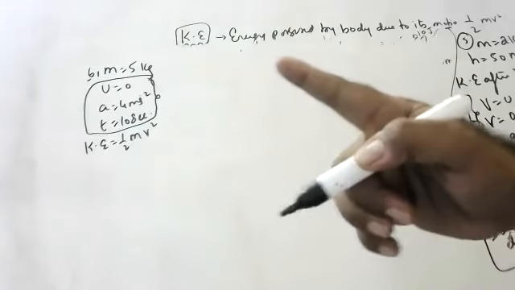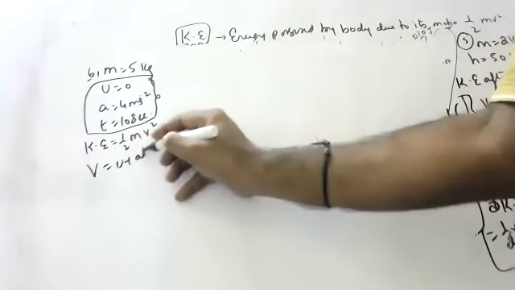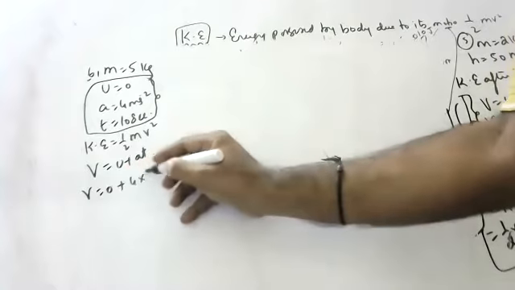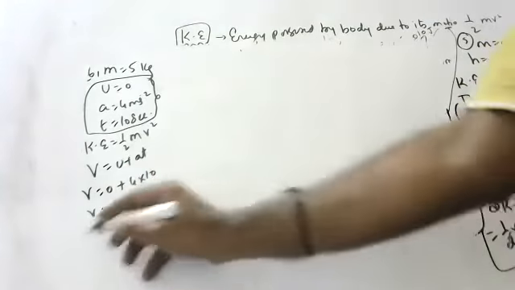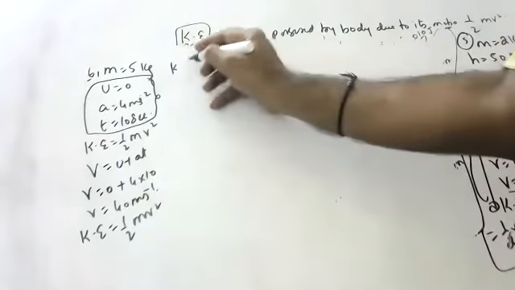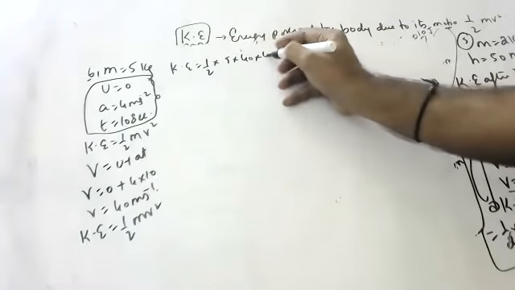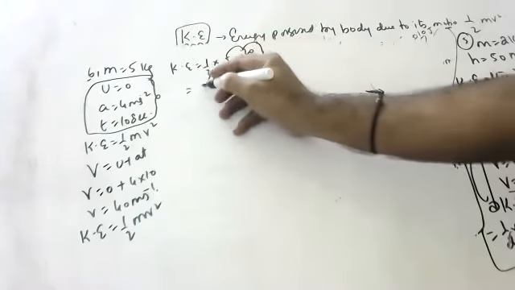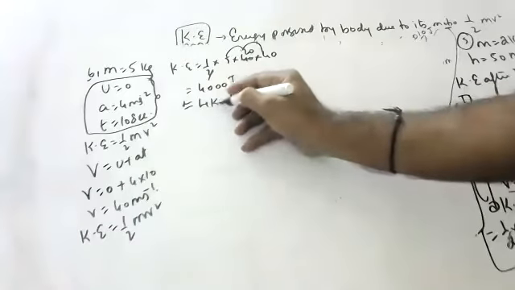v is equal to u plus at. Initially u is equal to 0, so 0 plus 4 into 10, v is equal to 40 meters per second. Formula: kinetic energy is equal to half mv square. So half into 5 into 40 into 40, which is 4,000 joules, or 4 kilojoules.